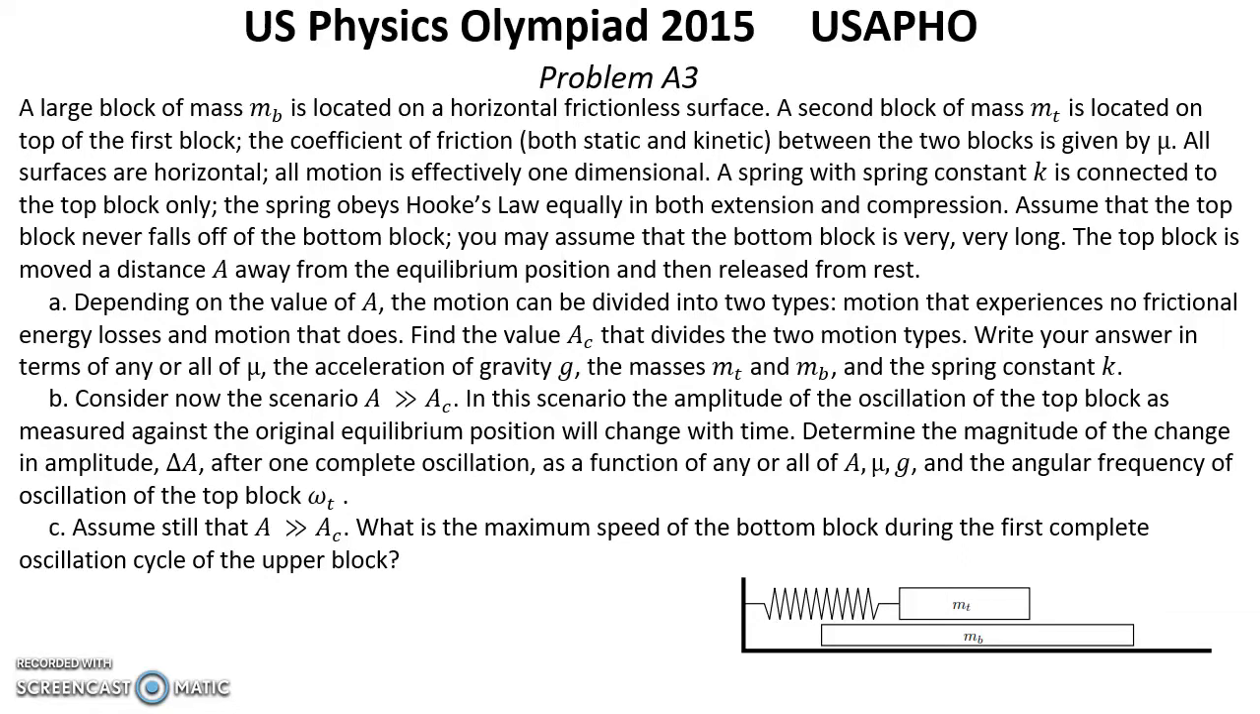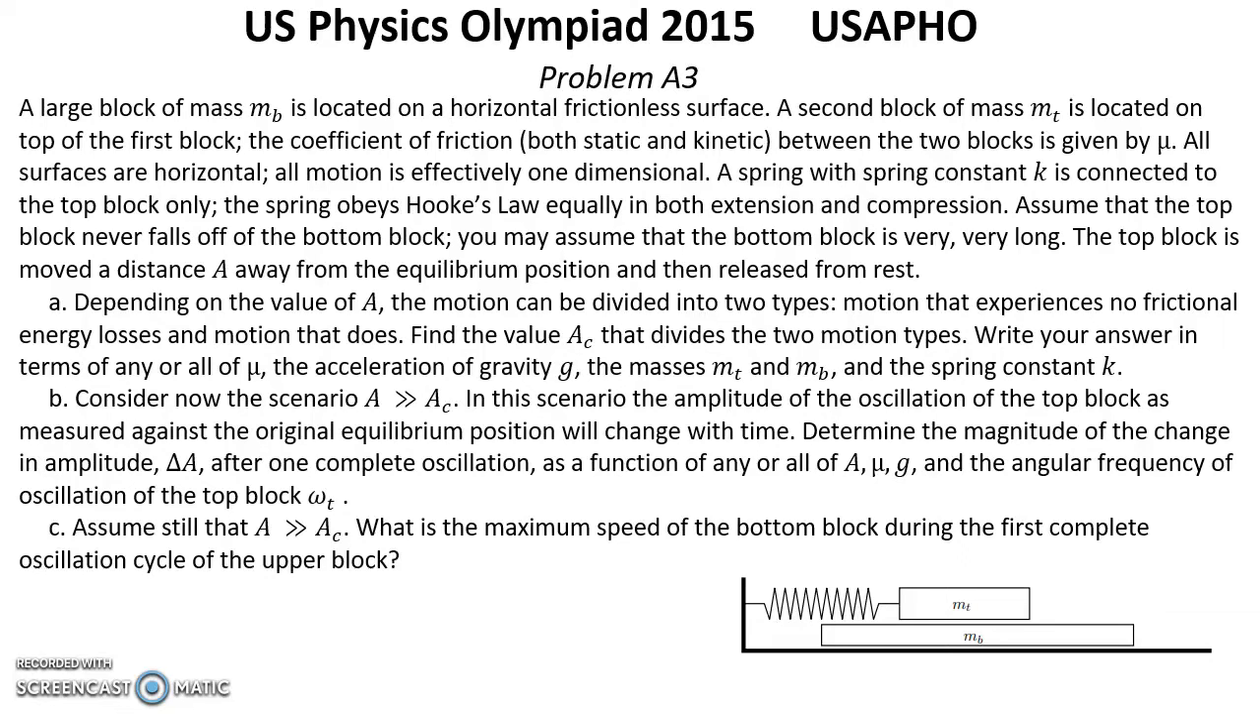A large block of mass M_B is located on a horizontal frictionless surface. A second block of mass M_T is located on top of the first block. The coefficient of friction, both static and kinetic, between the two blocks is given by μ. All surfaces are horizontal. All motion is effectively one-dimensional.